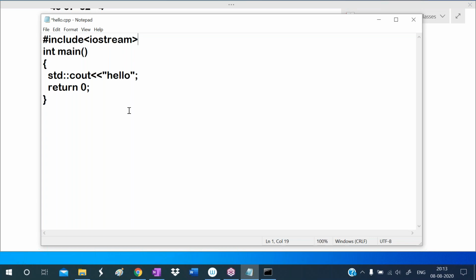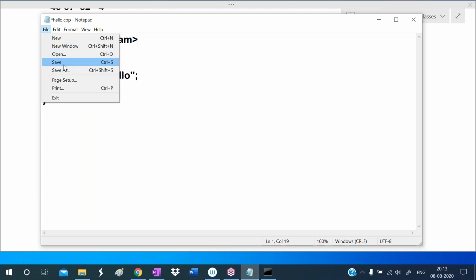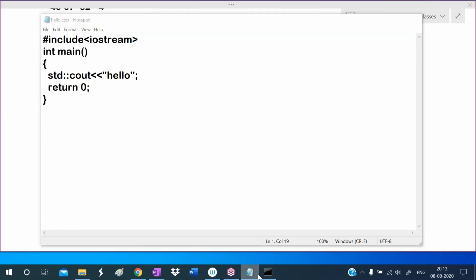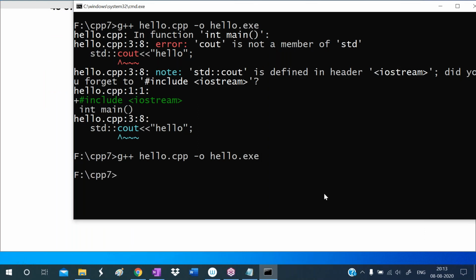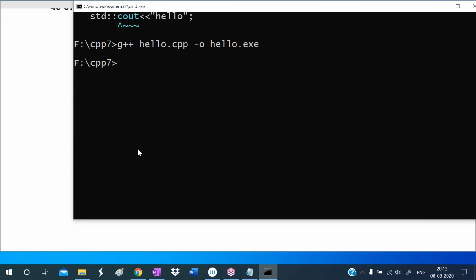See, I'm saving this program now. Observe the output. I'm compiling the program. Observe, successfully compiled. The program is successfully compiled. To run this program, type the exe file name. The exe file name is hello.